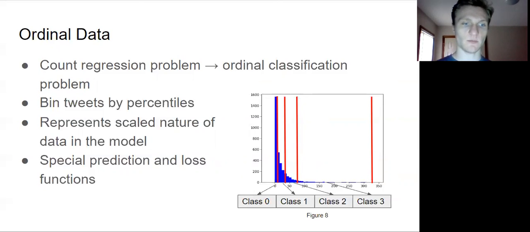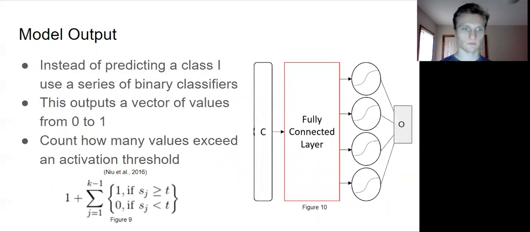I used special loss and output functions to deal with this type of data. Instead of giving a single output from 1 through 5 indicating what ordinal class a tweet belongs to, or a vector indicating the likelihood of a tweet belonging to various ordinal classes, my network's output is a series of binary classifier values indicating whether a tweet exceeds a certain specific and unique ordinal class. I concatenate this into a vector, then count how many of these values are greater than an arbitrary threshold to get out an output class. I use this method because the loss function I use necessitates it.